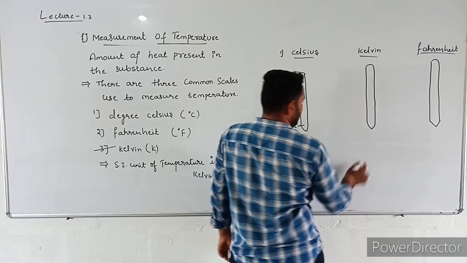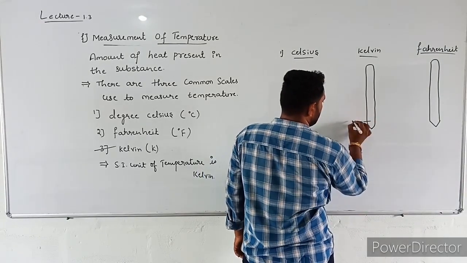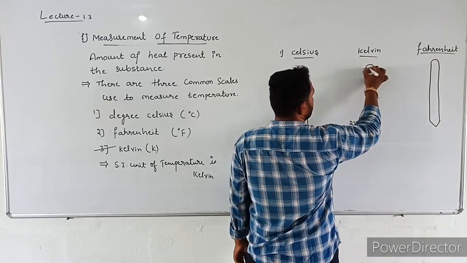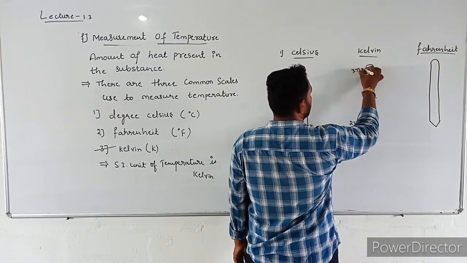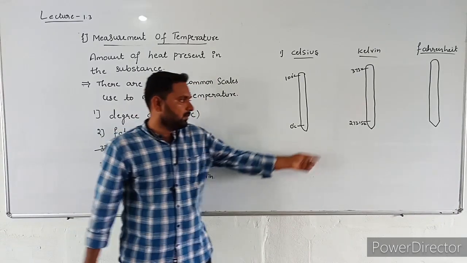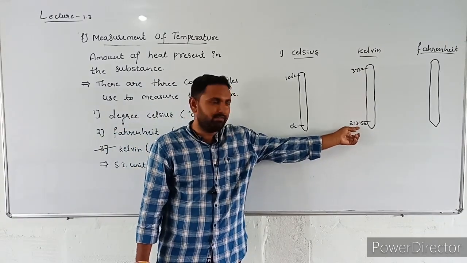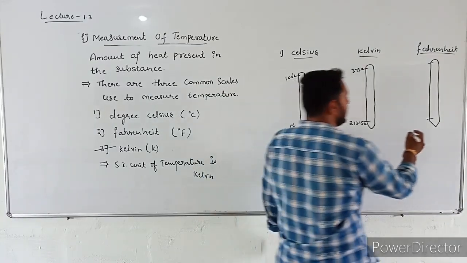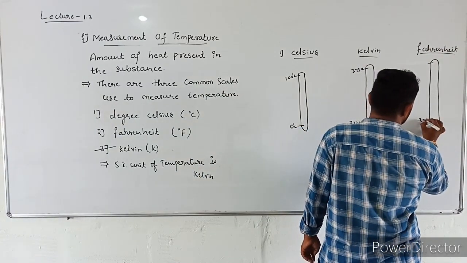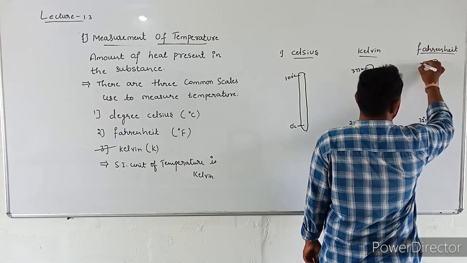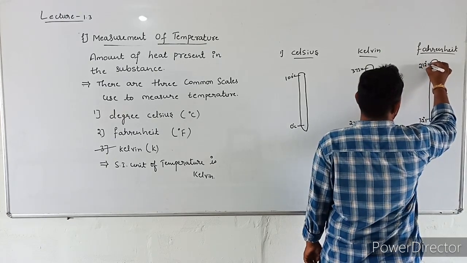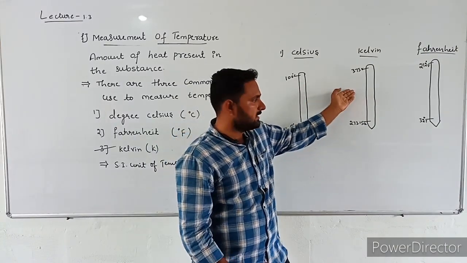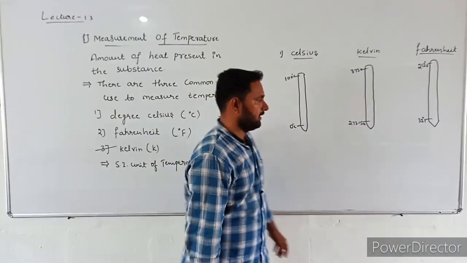Kelvin scale is calibrated from 273.15 Kelvin to 373 Kelvin. Fahrenheit is calibrated between 32 degree Fahrenheit to 212 degree Fahrenheit. These are the Celsius scale, Kelvin scale and Fahrenheit scale.